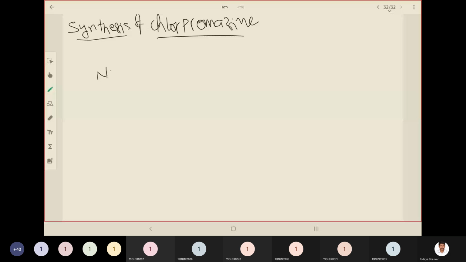So one phenyl group this side, another phenyl group this side.